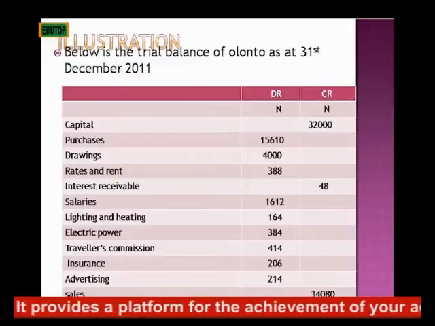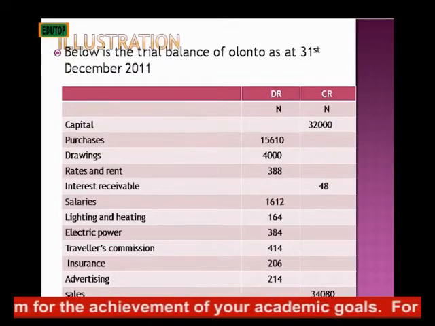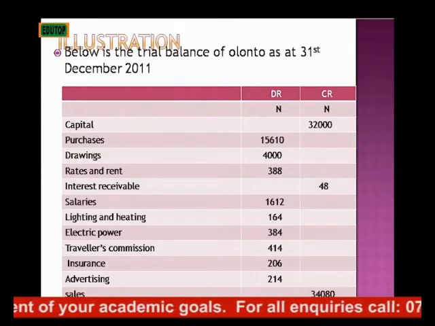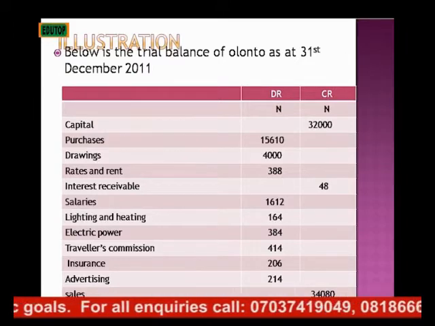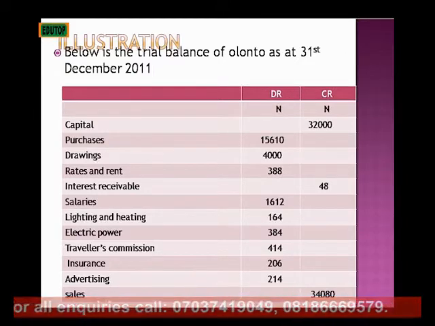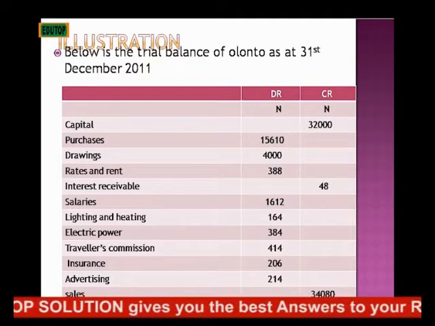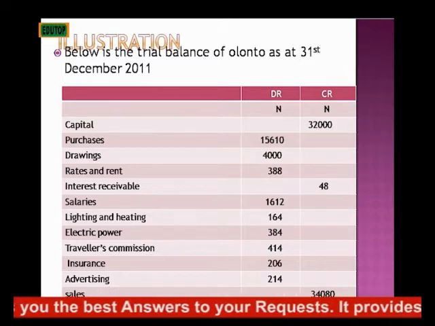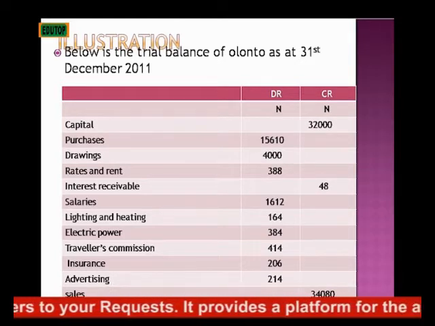Below is the trial balance of Olonto as at 31st December 2000. The trial balance is drawn where the items are put under the side where they belong. These are the questions, and then we have another piece of information. I said earlier that any information given in the additional information must be treated twice. That means it will appear in the trading profit and loss account, and likewise it will also appear in the balance sheet.